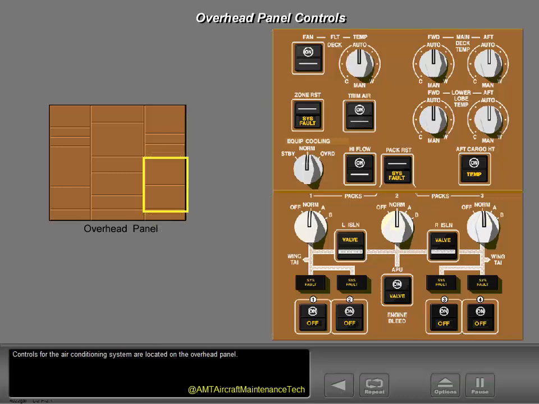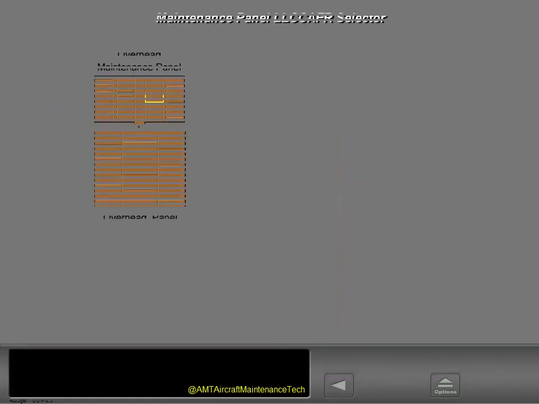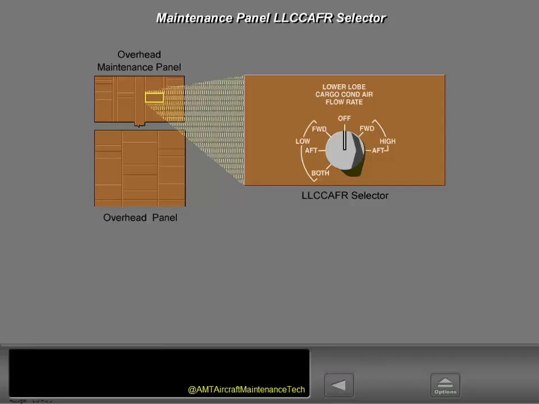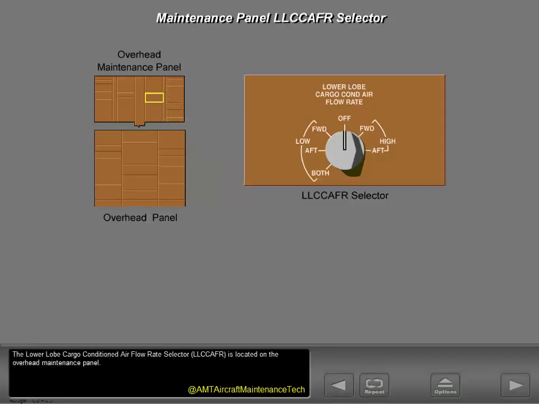Controls for the air conditioning system are located on the overhead panel. The lower lobe cargo conditioned airflow rate selector is located on the overhead maintenance panel.